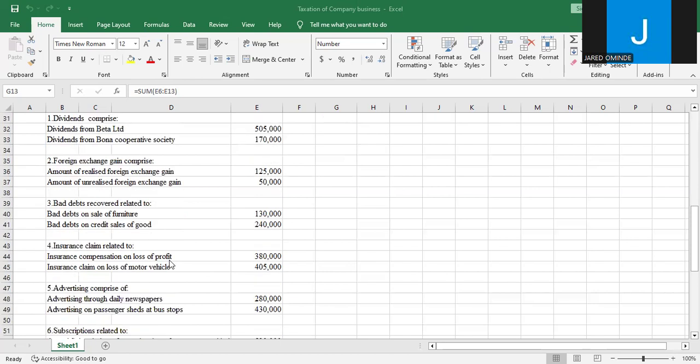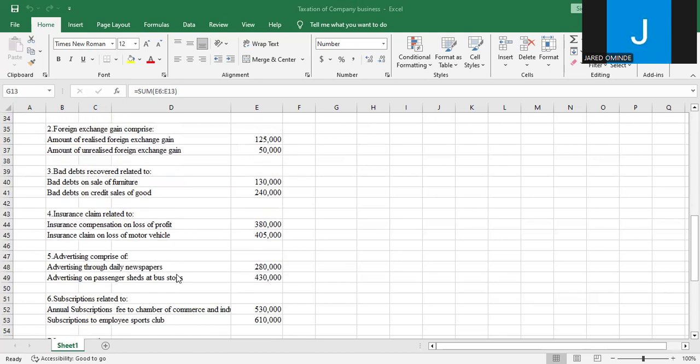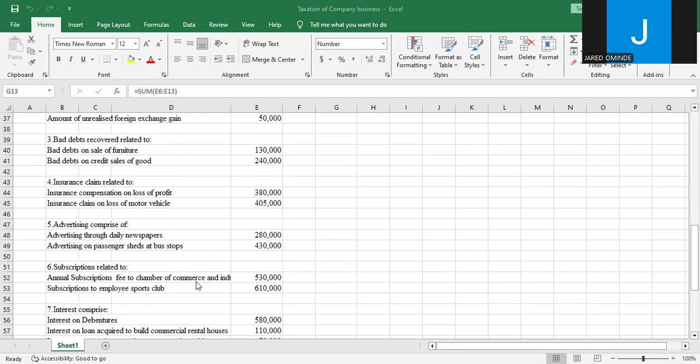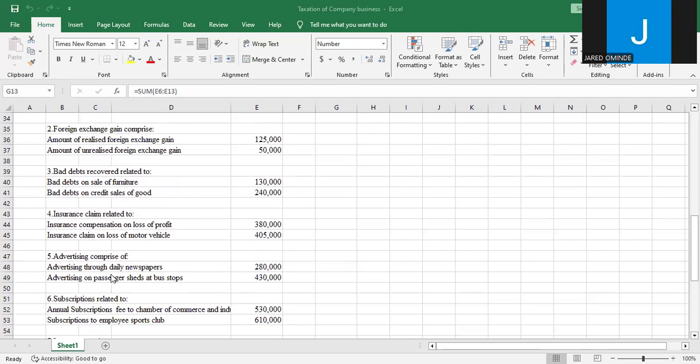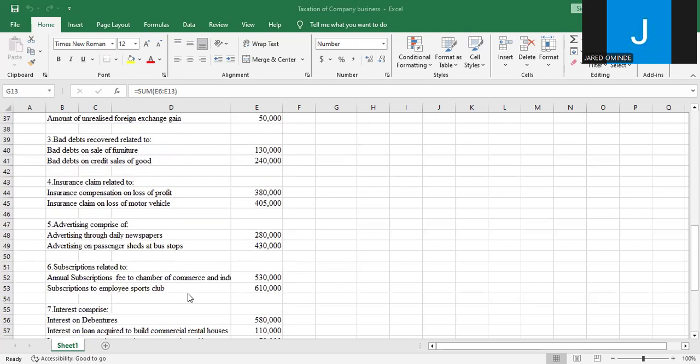Number 4, insurance claim related to insurance compensation on loss of profit, insurance claim on loss of motor vehicle. Then advertising comprise of advertising through daily newspapers, advertising on passenger sheds at bus stops. Then we have subscriptions related to annual subscription fee to Chamber of Commerce and Industry.